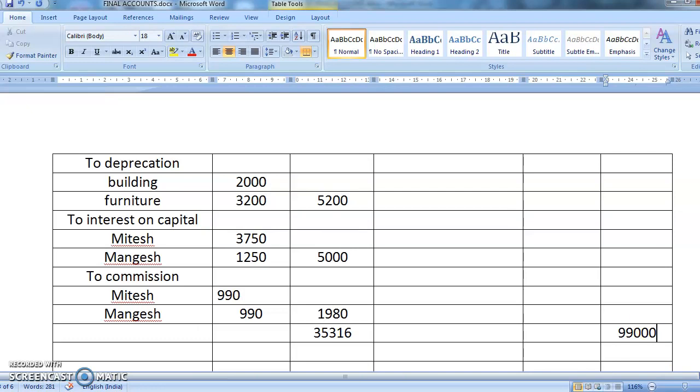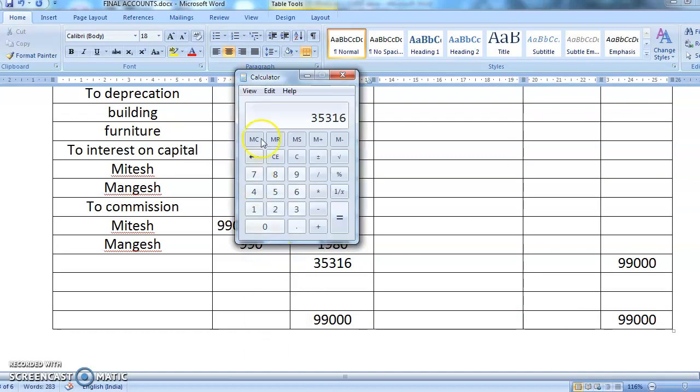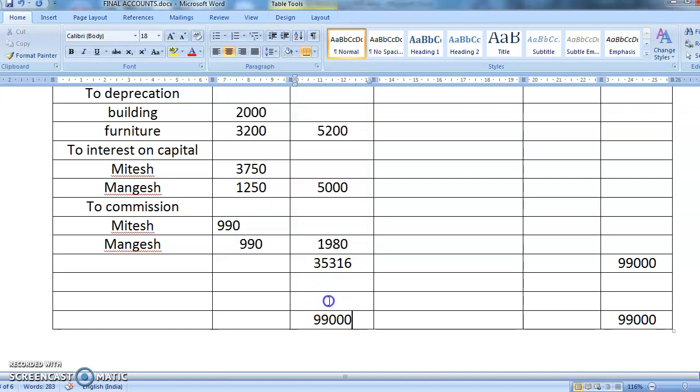So obviously right now also I'm having a net profit. It is 99,000, here also you're going to write 99,000. So you're going to minus it: 99,000 minus 35,316 is coming to 63,684.